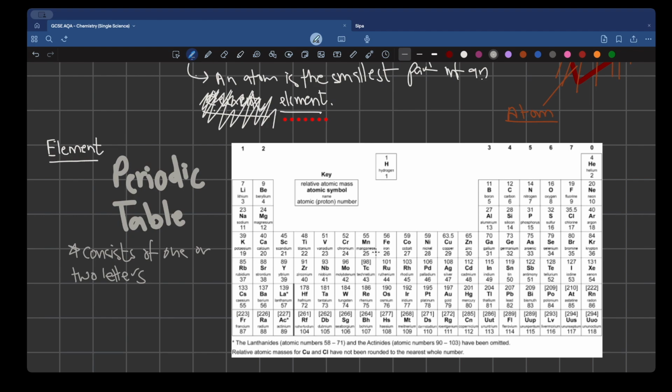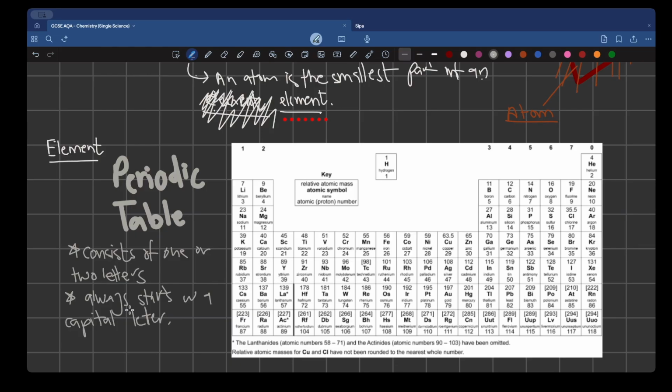Manganese, two alphabets, capital M and a small n. And the second rule followed by the periodic table is that it always starts with a capital letter, and it is followed by a small letter.